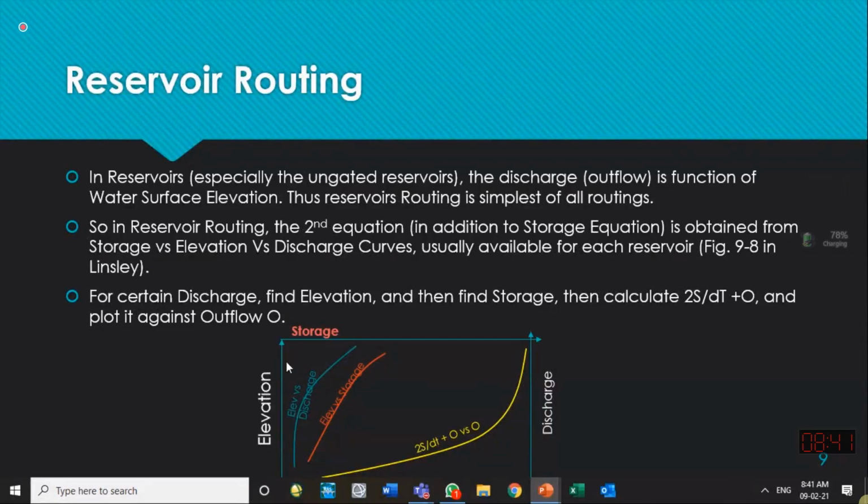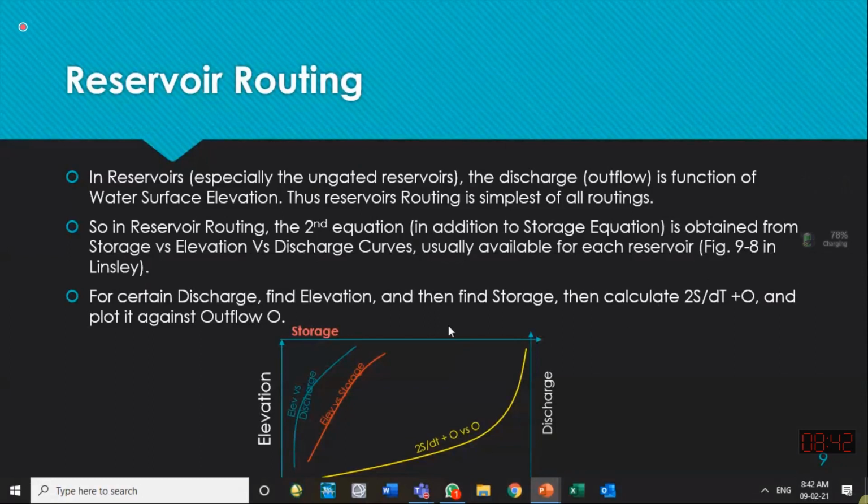We have a relationship between elevation and discharge. If you have the water level known to you, you can have a relationship. Let us suppose its shape is this one. So if these two are the information with us, we can find a relationship between storage and discharge. Discharge means outflow from the channel. So until now we only know that for a certain channel we can find the relationship between storage in the channel and the outflow quantity which is possible from that channel.